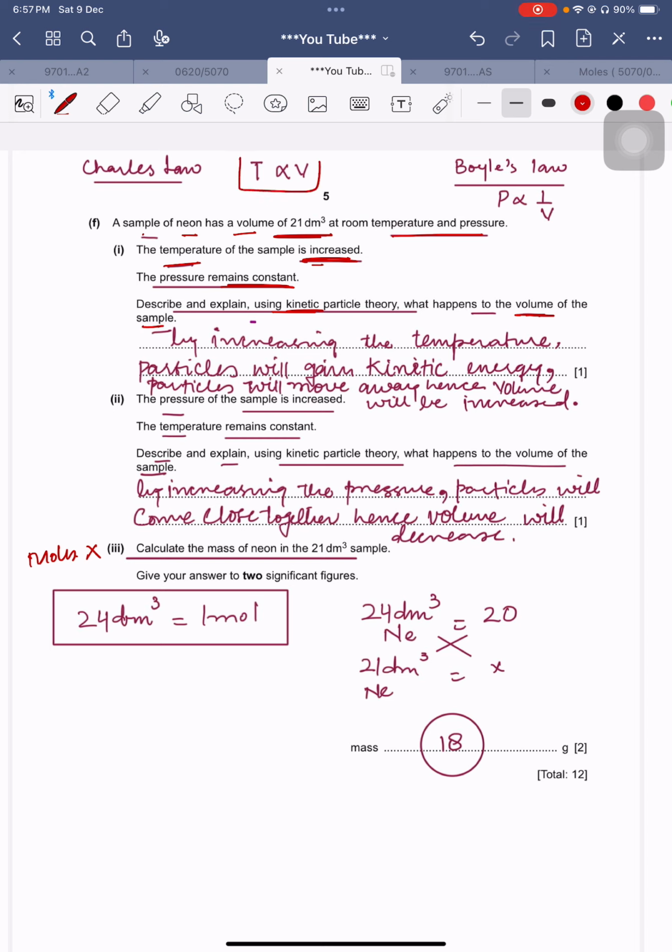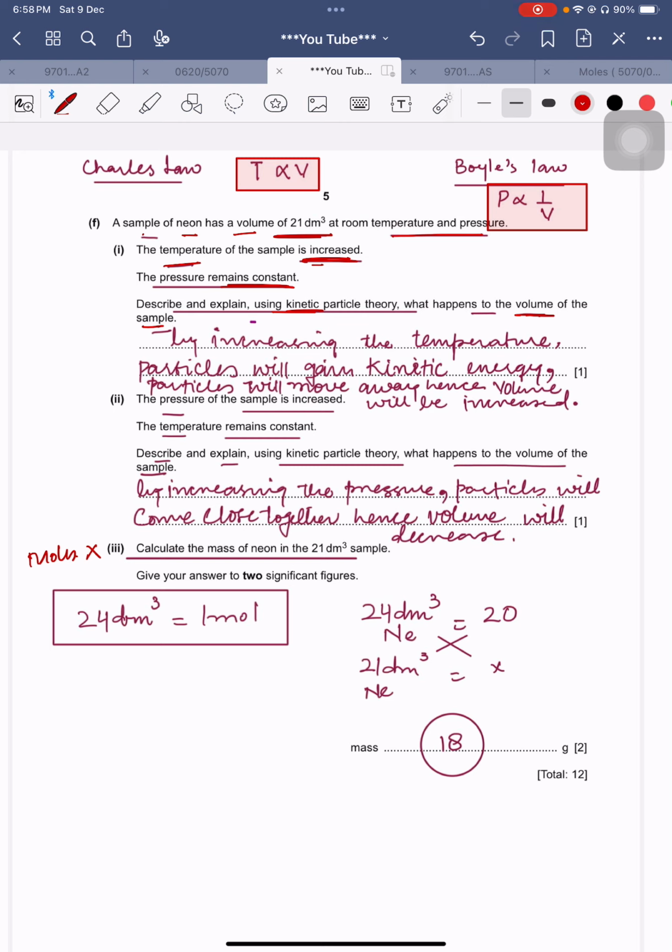Guys, I have taught you that there are two types of laws related to gases. One of them is Charles' law and the other is Boyle's law. We have discussed that these are the laws which we will explain in detail when we teach you the states of matter chapter in AS chemistry. But right now we are just taking benefit from these laws. These are not complicated laws.